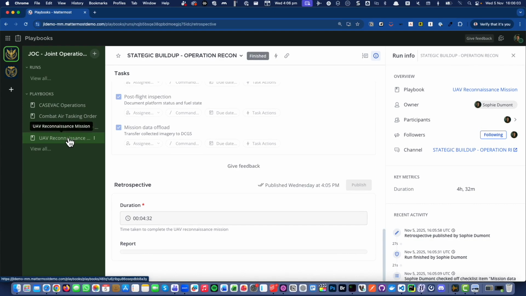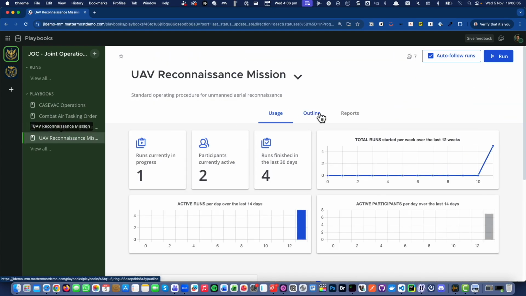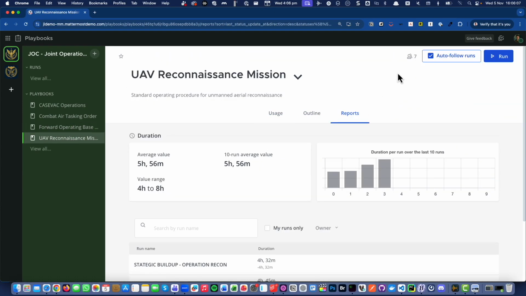What this allows us to do is, if we go back to the playbook itself, we can start seeing reports of how long did things take, or any other stats. We're only capturing duration here, but we could be capturing multiple statistics to allow us to build up a picture over time of how these playbook runs are executing.